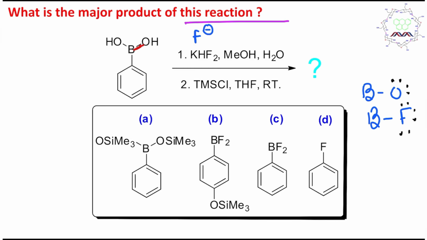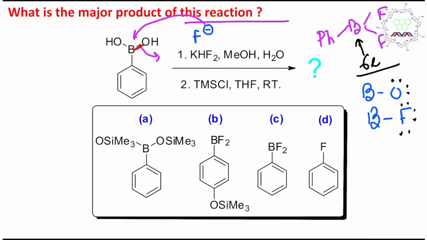So in this case the fluoride acts as a nucleophile and the OH leaves. So ultimately the reaction happens, and it produces PhBF2. But the reaction still does not stop here, because this boron is still a 6 electron species, or sextet, and in the reaction medium fluorine is there again. So first it will produce this tri-fluoro substituted species with a formal negative charge on boron.